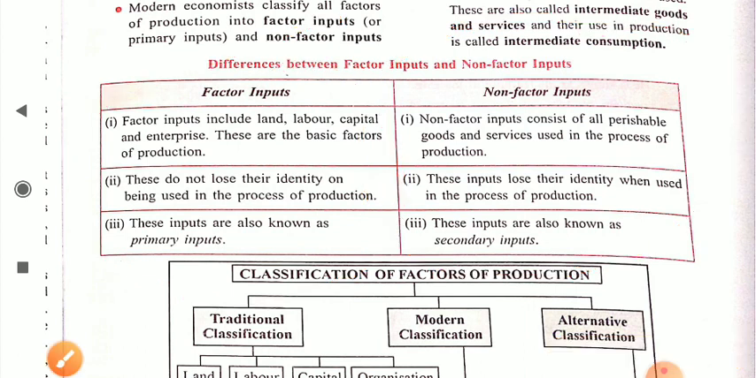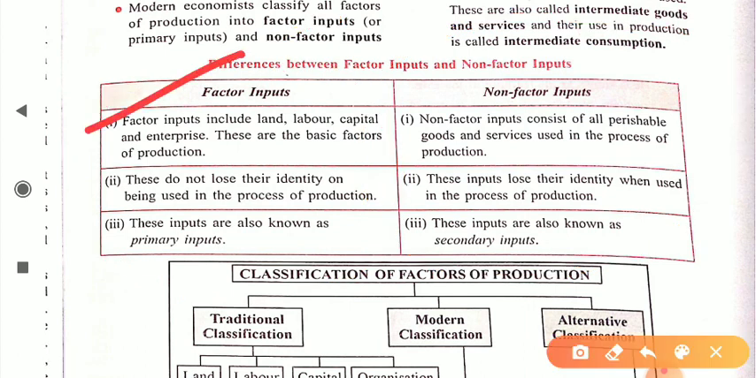Factor input simply includes land, labor, capital, enterprise. Non-factor input consists of all perishable goods and services used in the process of production. All those goods which are perishable in nature, for a short duration of time, are simply known as non-factor inputs. Second point, factor inputs do not lose their identity on being used in the process of production. But non-factor inputs lose their identity when used in production.